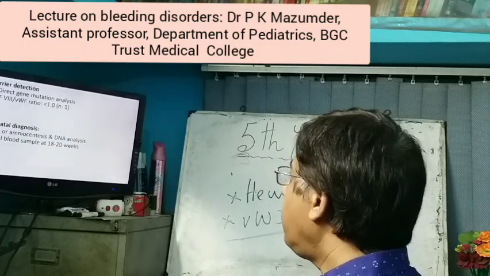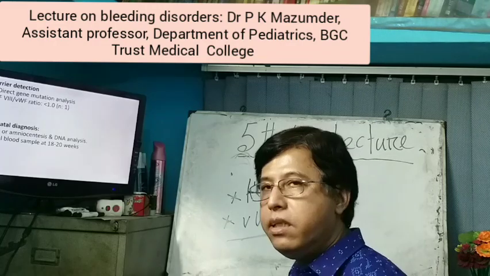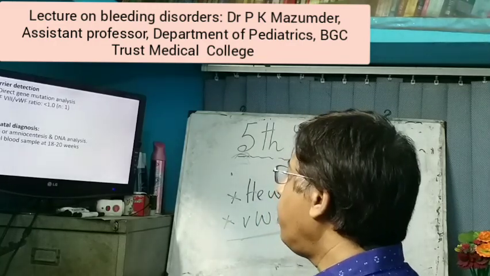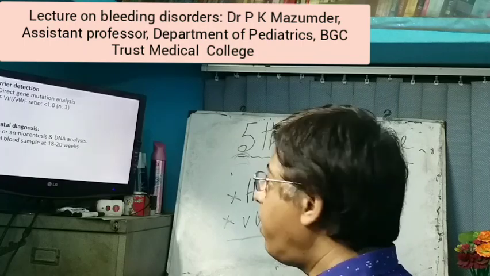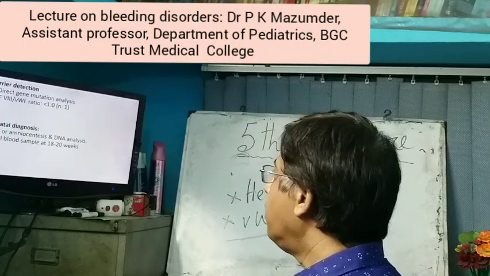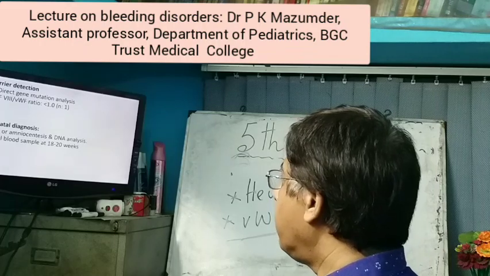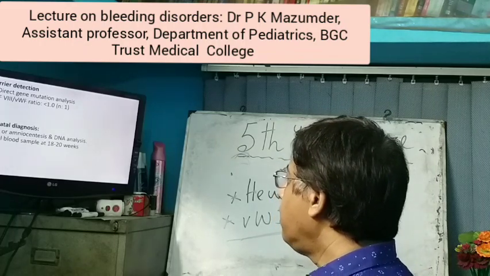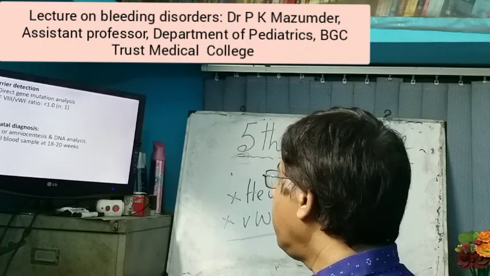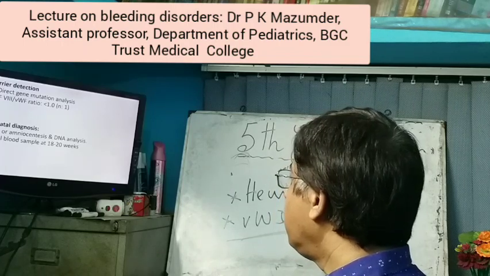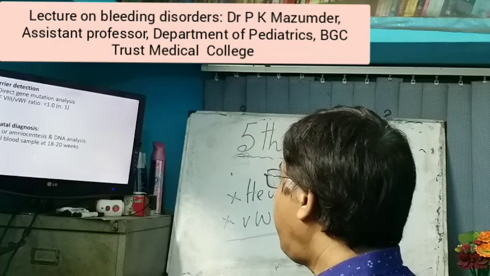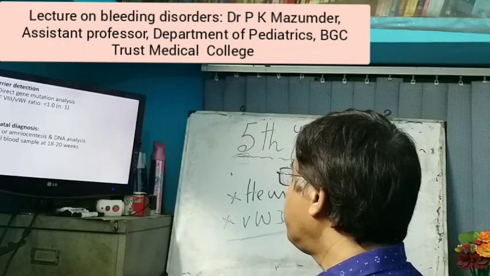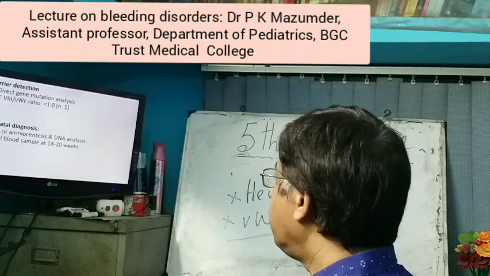For carrier detection: direct gene mutation analysis, and the factor 8 to von Willebrand factor ratio. If it is less than 1 (normal is 1), it detects the carrier. Prenatal diagnosis: chorionic villus sampling or amniocentesis for DNA analysis, and fetal blood sample at 18 to 20 weeks for factor 8 estimation.